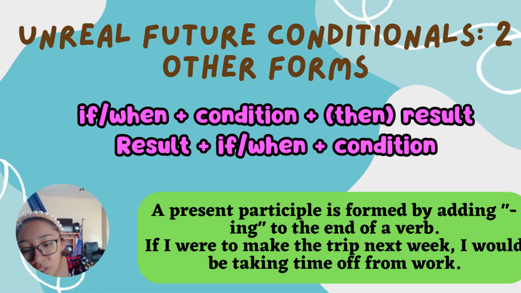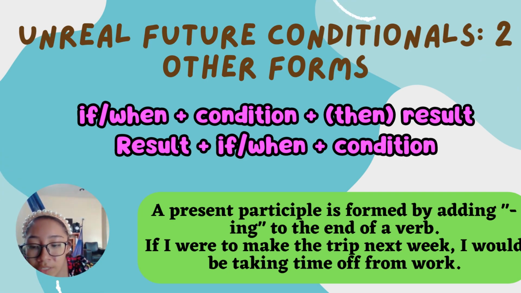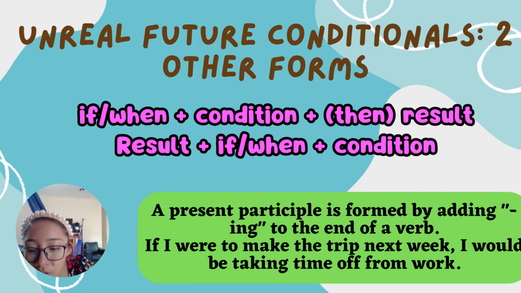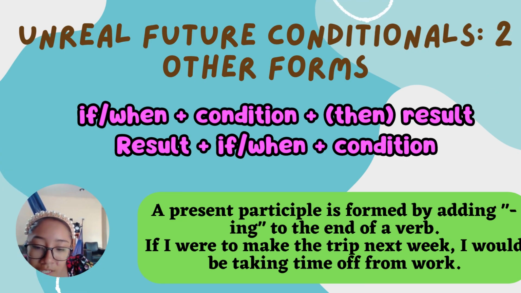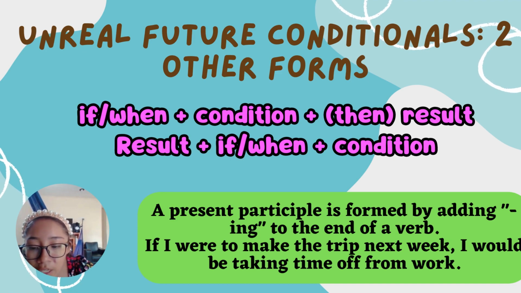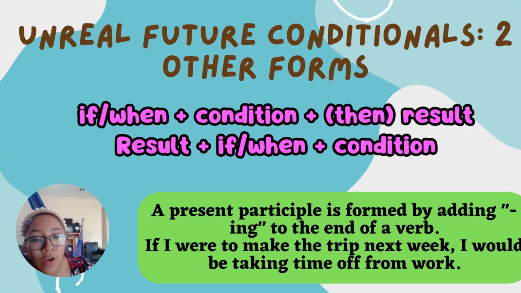The condition uses the continuous form: were plus present participle, or were going to plus verb. The result also uses the continuous form: would be plus present participle. A present participle is formed by adding ing to the end of a verb. If I were to make the trip next week, I would be taking time off from work.